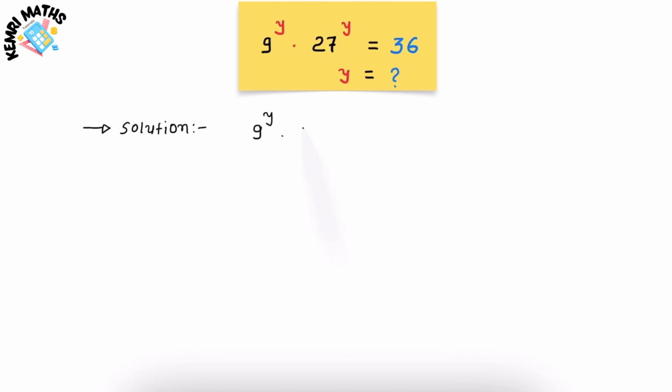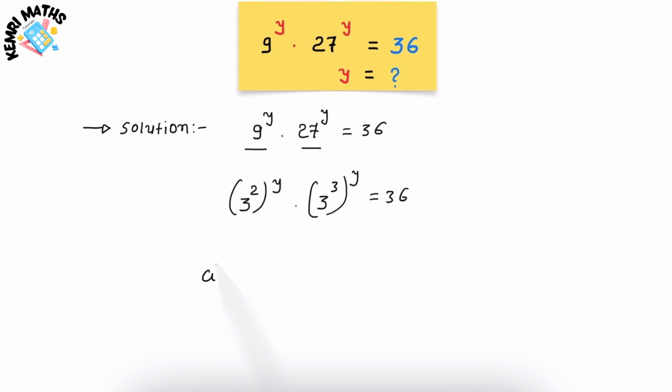So we have the equation 9 to the power y times 27 to the power y is equal to 36. I'm going to rewrite this term as 3 squared to the power y, and this term as 3 cubed to the power y, is equal to 36. Now we can multiply these two exponents because (a to the power m) to the power n is equal to a to the power m times n. Therefore, I'm going to apply this exponent law here.